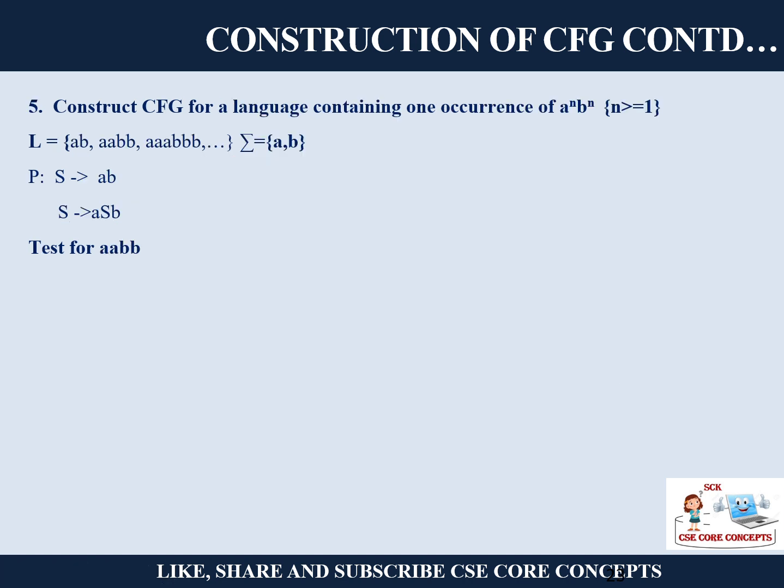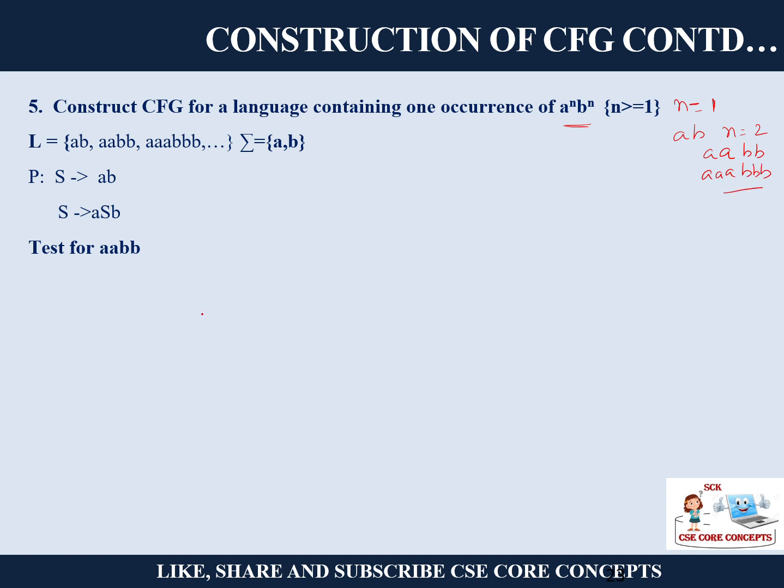And construct a context-free grammar for a language containing one occurrence of a to the power n, b to the power n, where n is greater than or equal to 1. Very interesting. Now when your n is equal to 1, you will have the string ab. When your n is equal to 2, it will be a square, b square, then a cube, b cube, right?